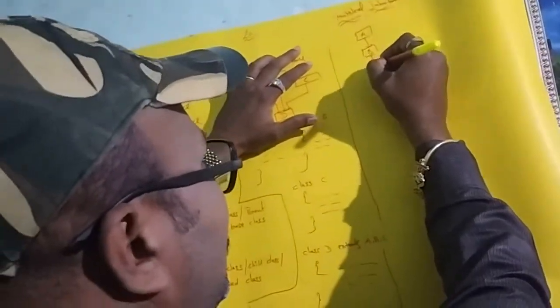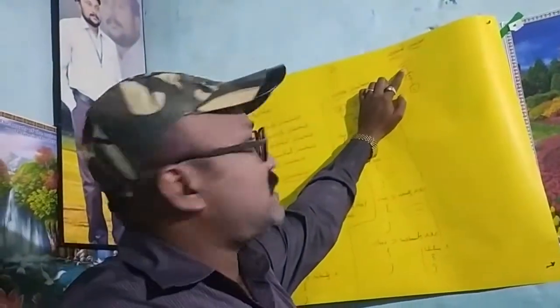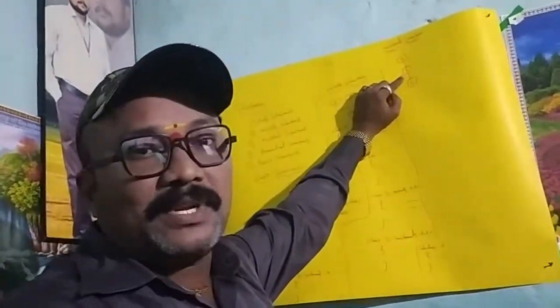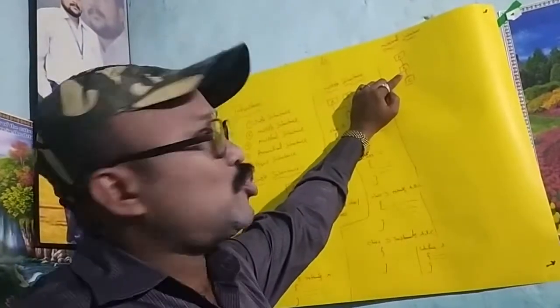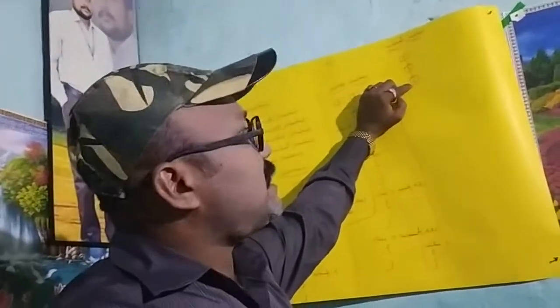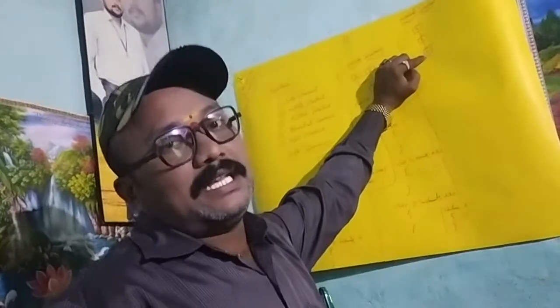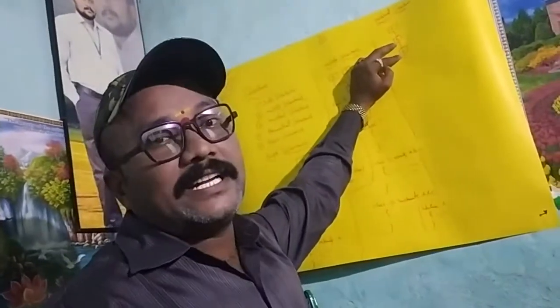Here A is a superclass, B is a subclass, but B is a superclass to C. Then C is a subclass. That is multi-level inheritance.